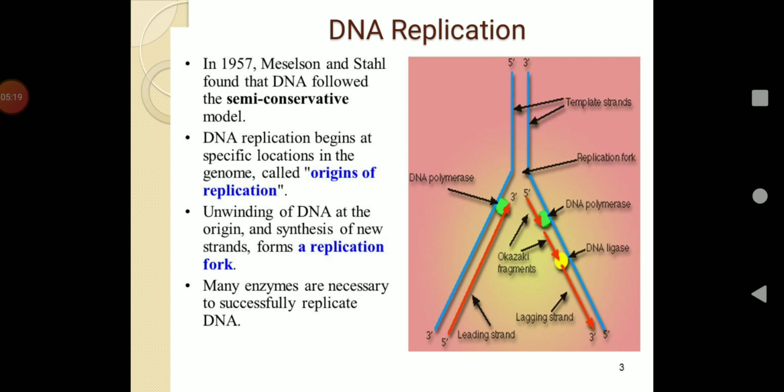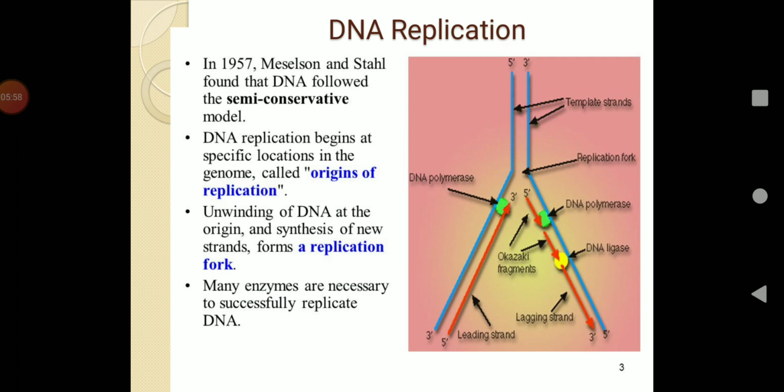As you can see, the image here shows a fork or an inverted Y-shaped structure, because DNA is a double-stranded structure, and when replication begins, the replicated structure looks like an inverted Y, because the two strands go far apart, breaking the bonds and slowly synthesizing a new strand, forming two daughter DNA.